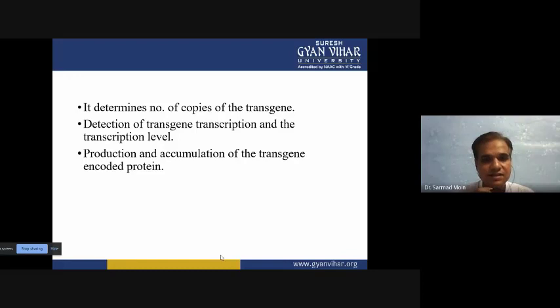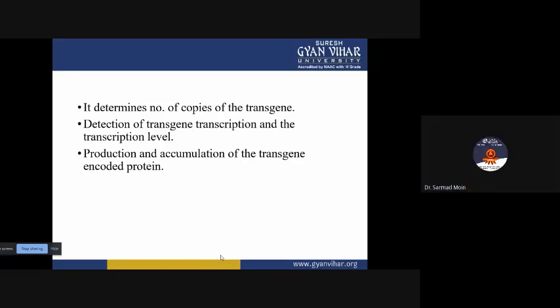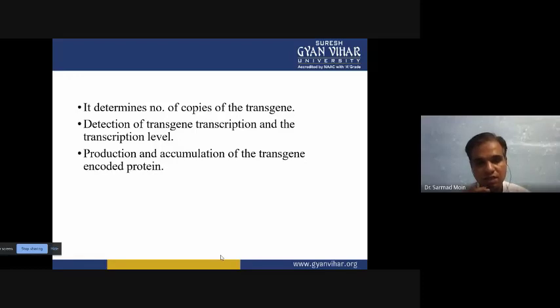Then the transgene transcription and its level we have to detect. We detect what is happening inside the cell and what its level is, meaning whether transcription is happening at a higher level, so that ultimately our functional protein can be produced. If the transcription level is low, then your translation will be low, and your functional protein production will be low.